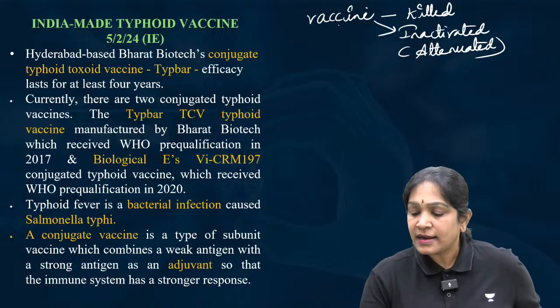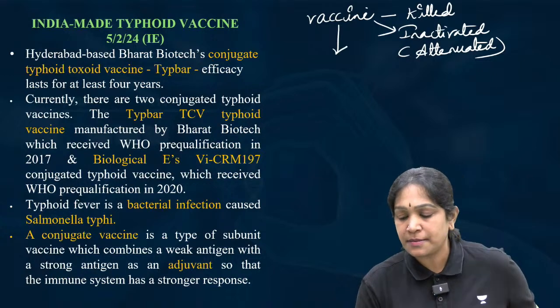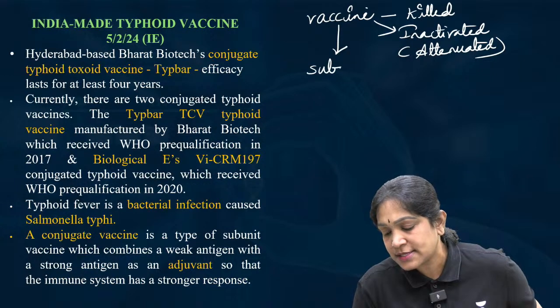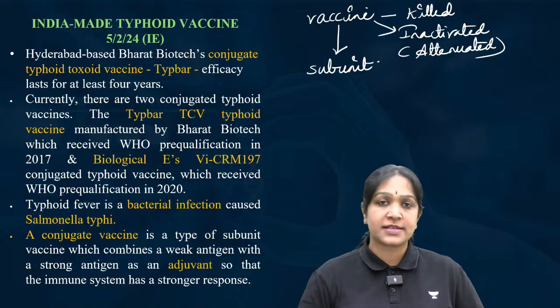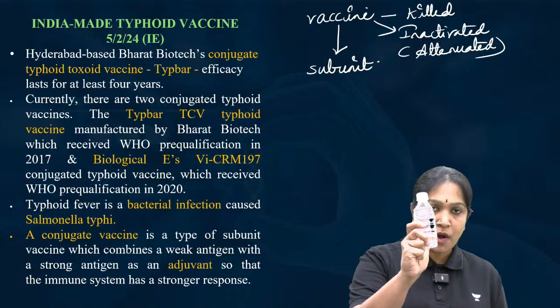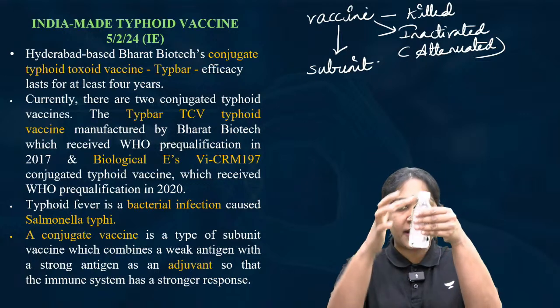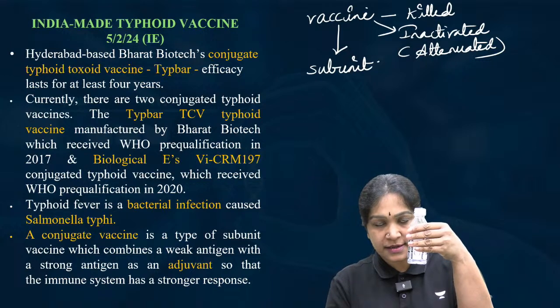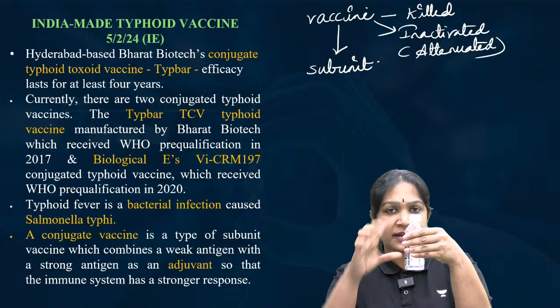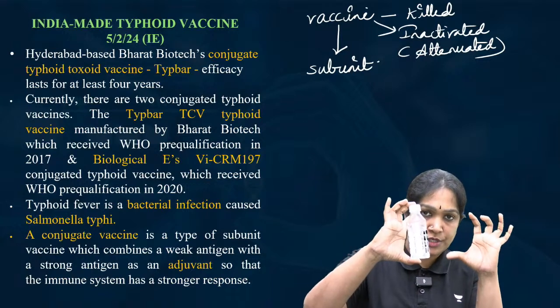Okay. Another type of vaccine is the subunit vaccine. What is a subunit vaccine? Let us suppose this bottle is a pathogen. This is a complete pathogen. In the killed vaccine or attenuated vaccine, I am taking the complete pathogen.